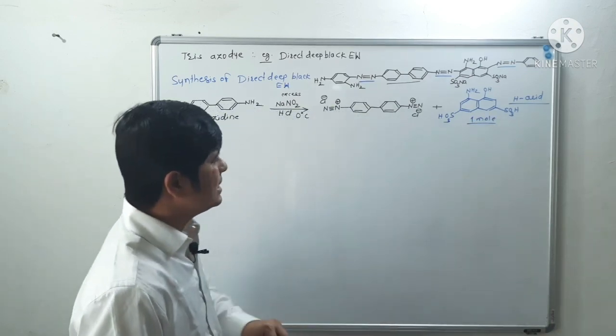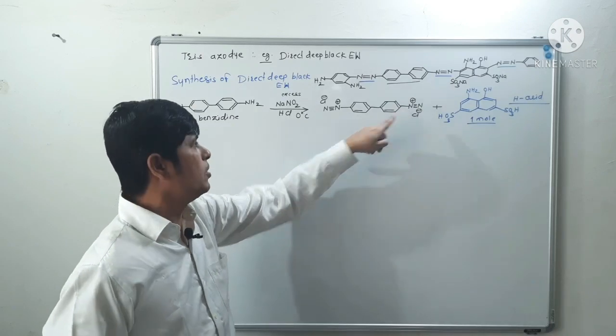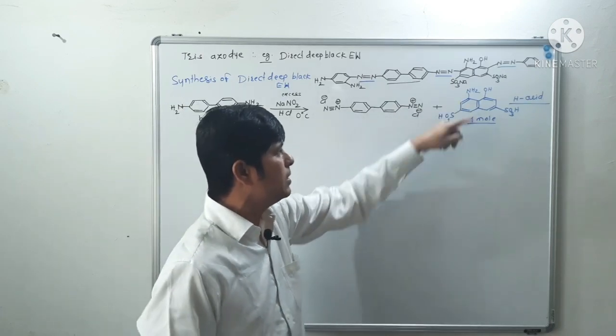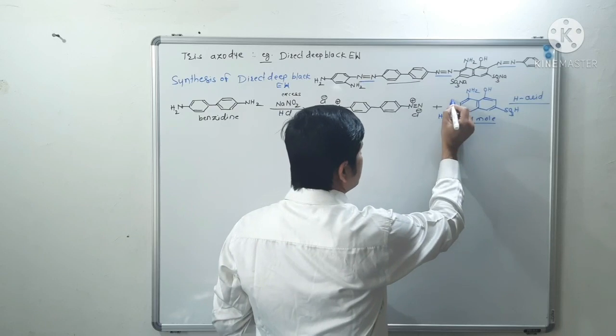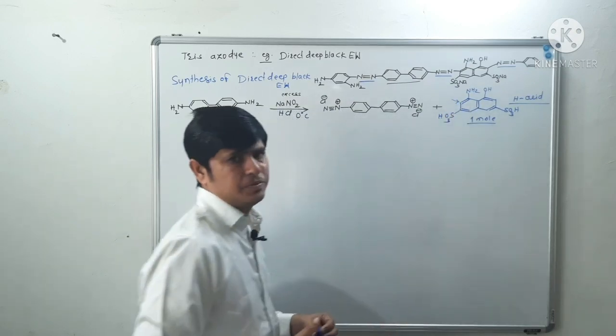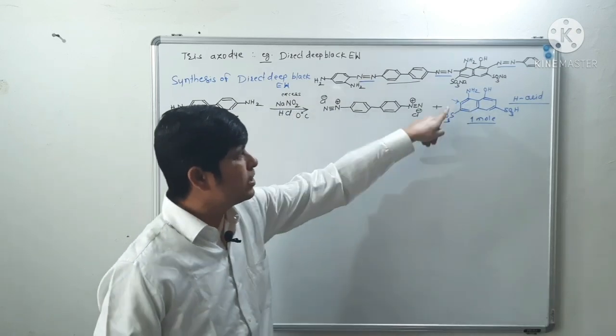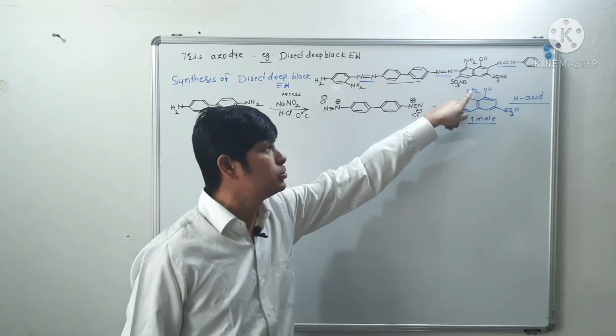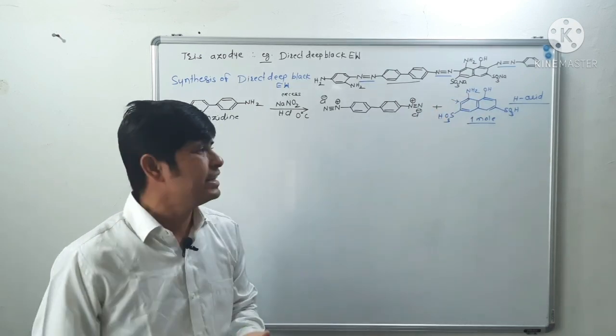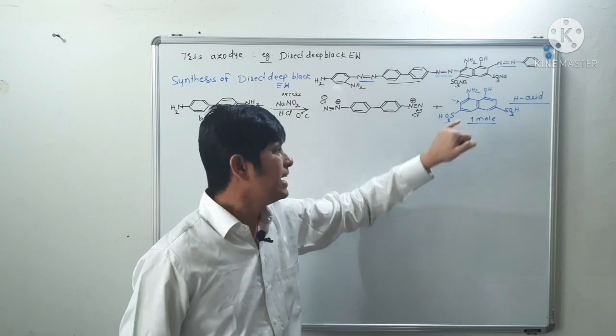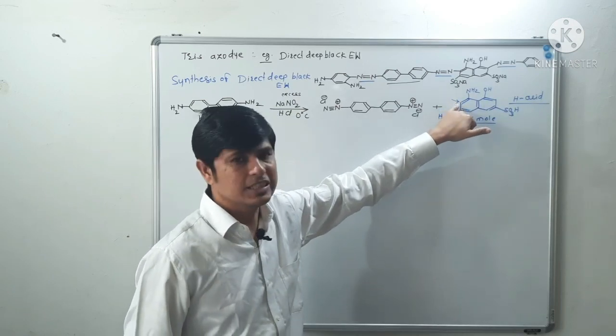Either this N2Cl group or this N2Cl group will get coupled at this position, because this position is more electron rich, as NH2 is more electron donating than hydroxyl. Hence coupling will take place at this position.